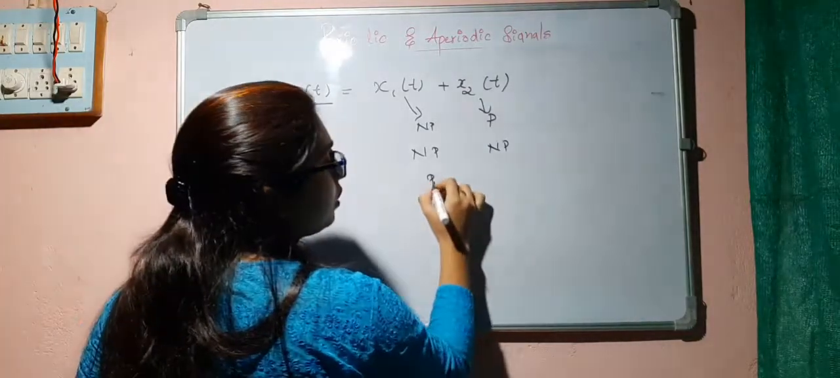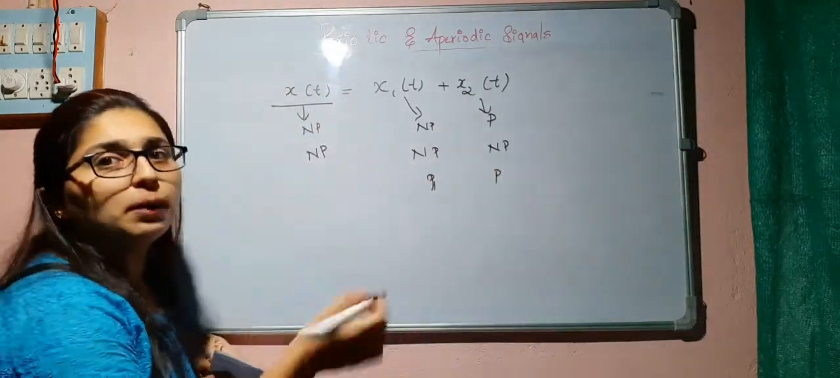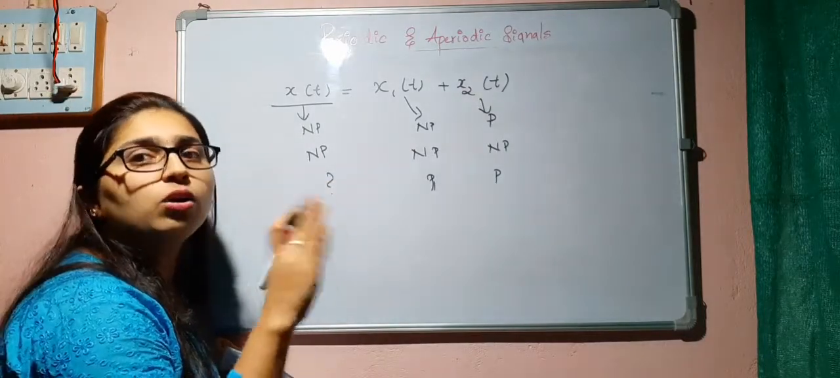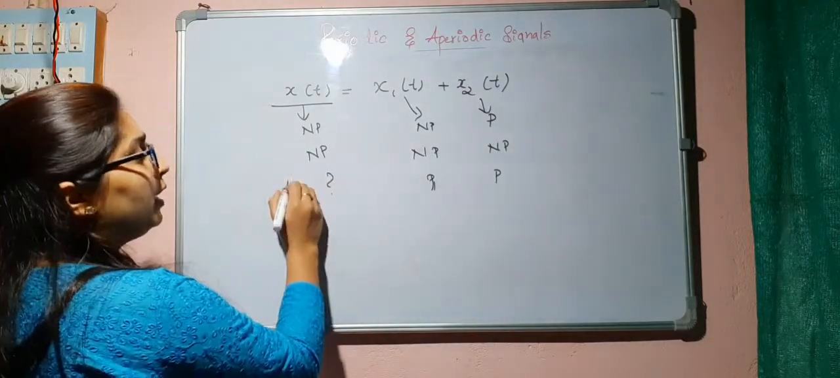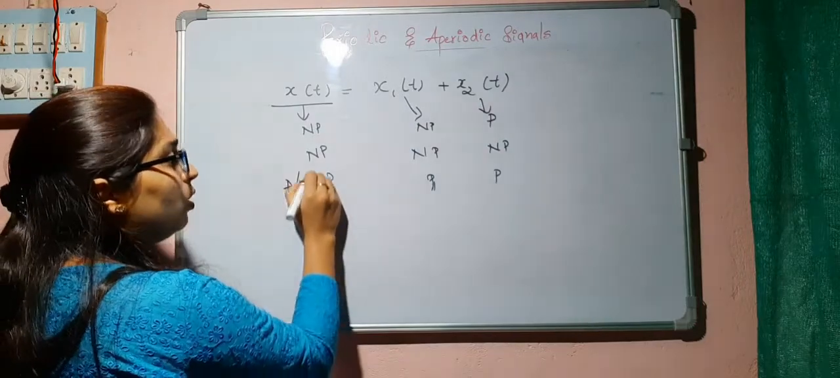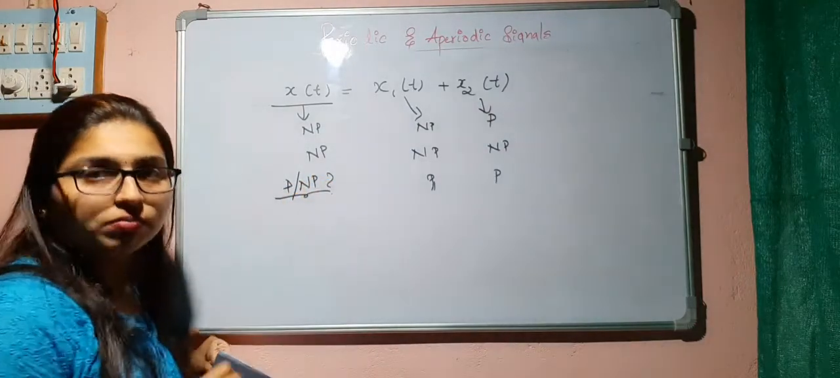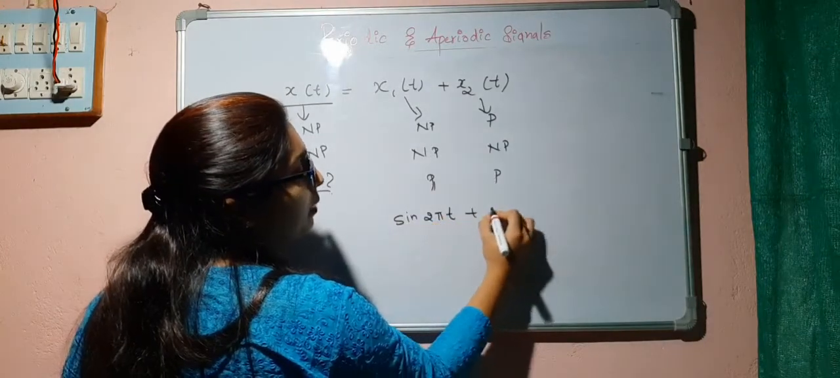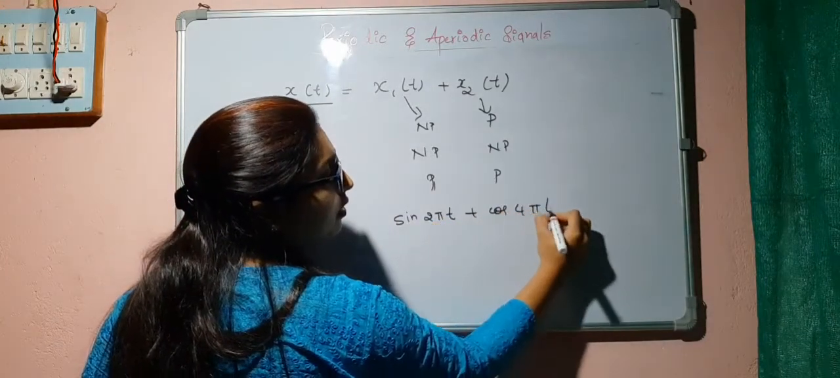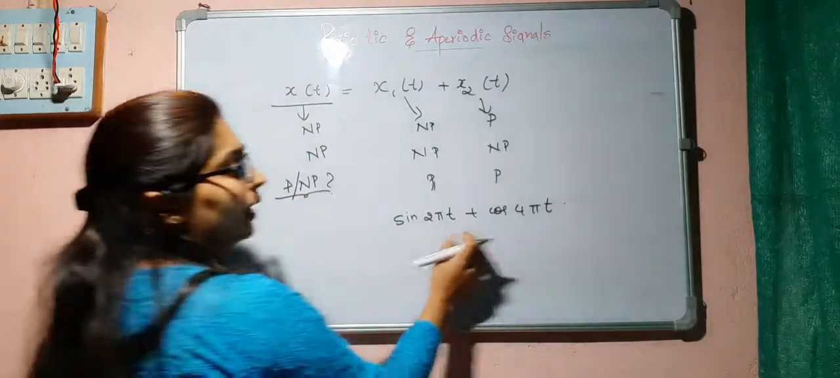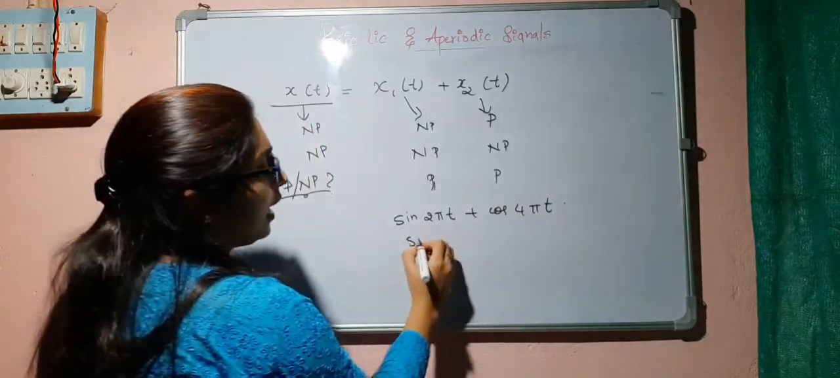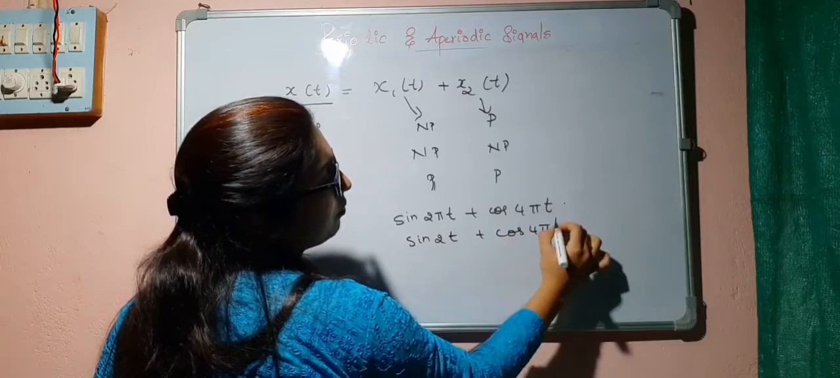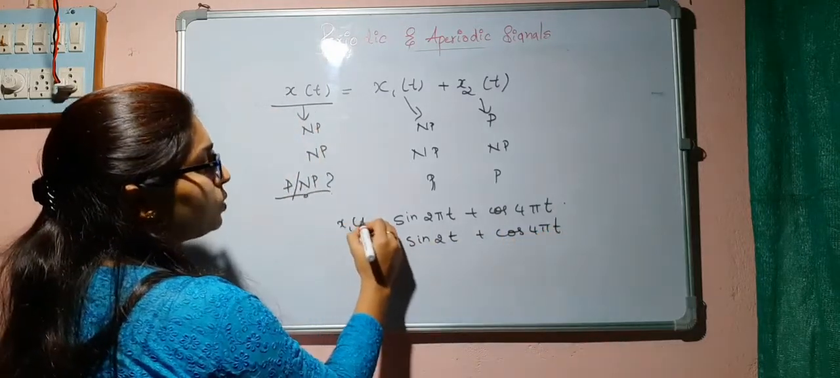But what if it is periodic? If both are periodic individually, will the summation be periodic or non-periodic? It depends. For example, I'll consider sine 2 pi t plus cos 4 pi t. Another example, sine 2t plus cos 4 pi t. We will consider these two signals.